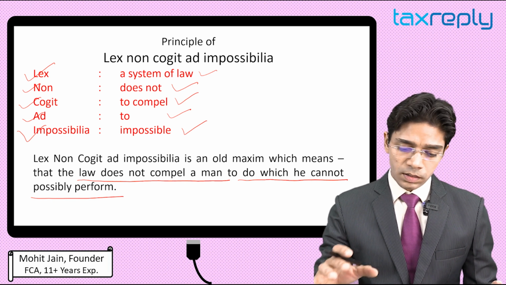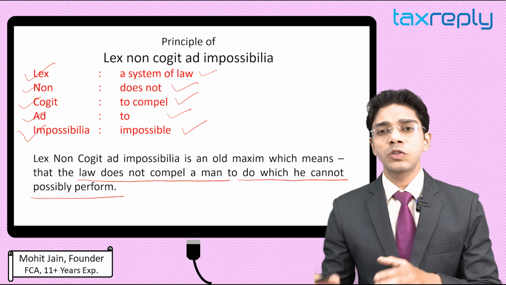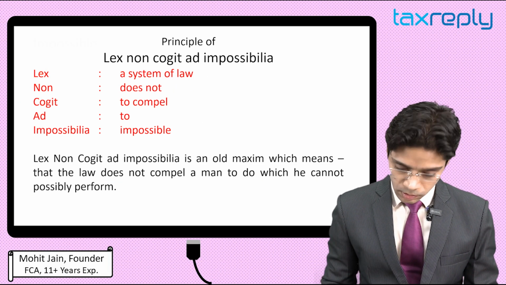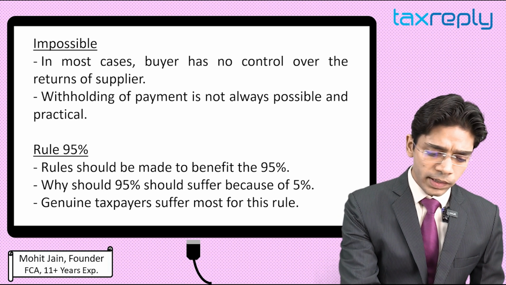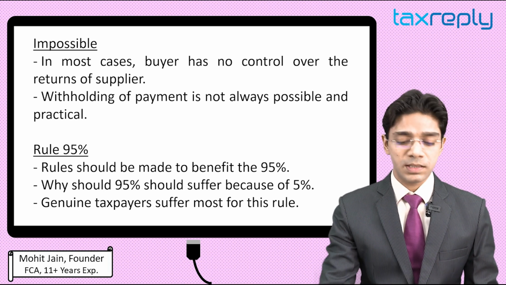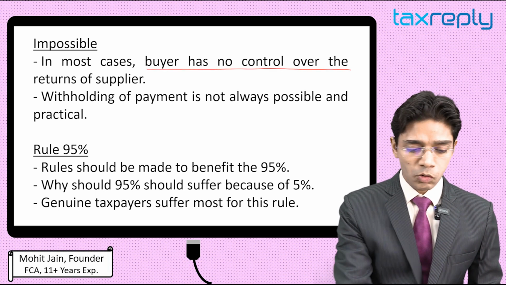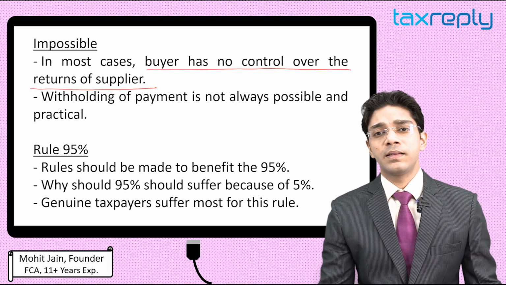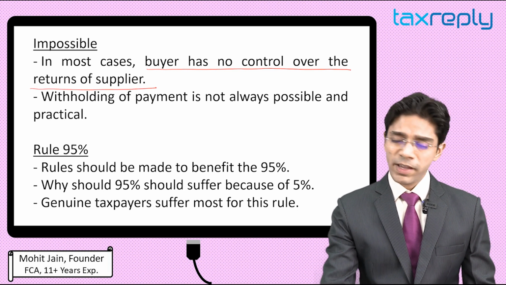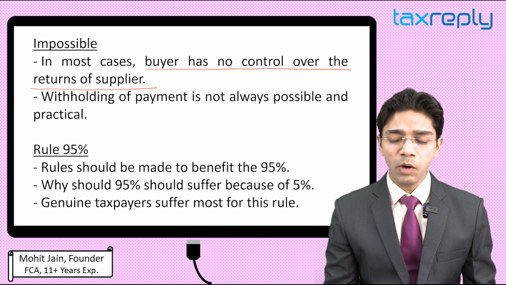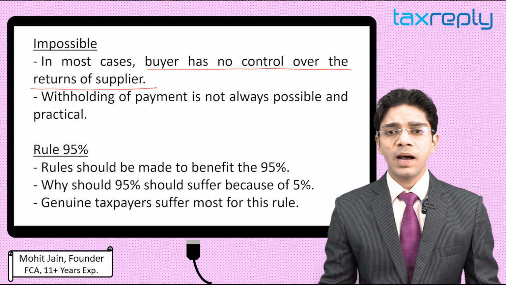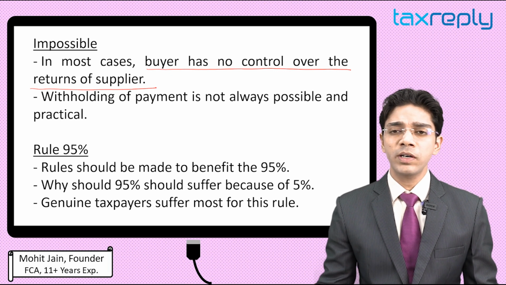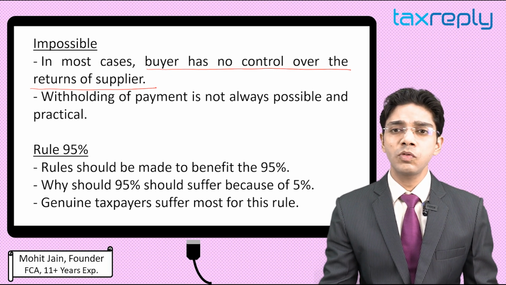Now let's apply this maxim on Rule 36(4). So what is impossible in Rule 36(4)? In almost every case, the buyer has no control over the returns of the supplier. This is very logical. How can a buyer have control over the returns of the seller? Being a buyer, I cannot control my seller to file the returns on time.